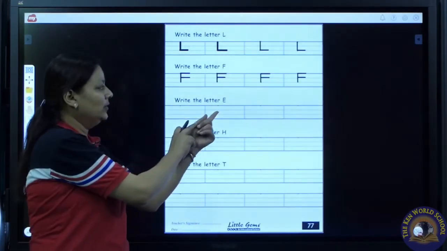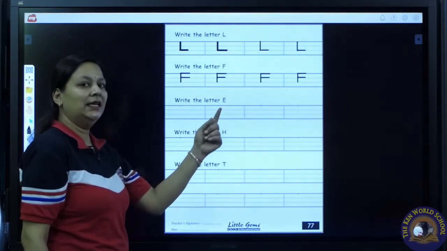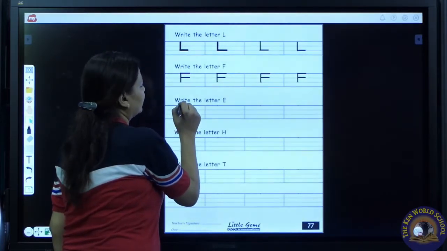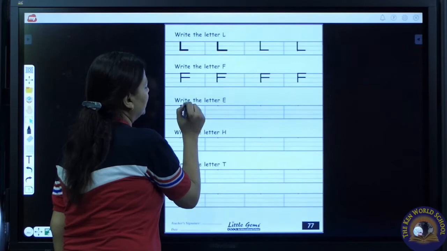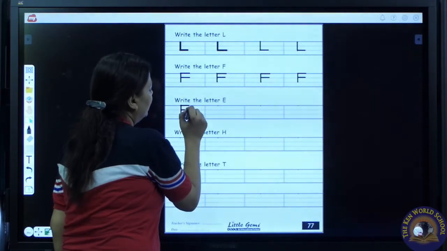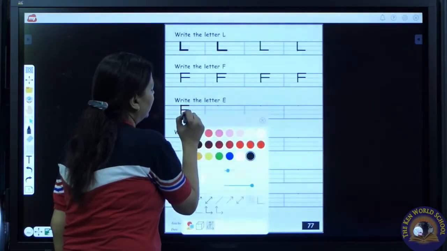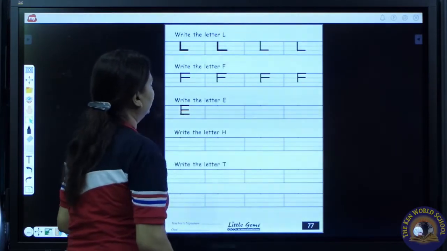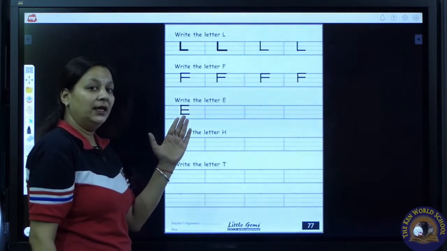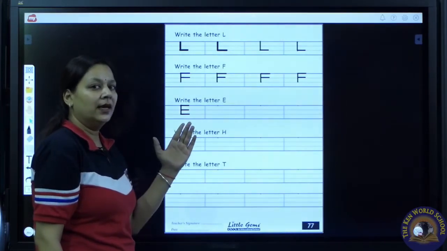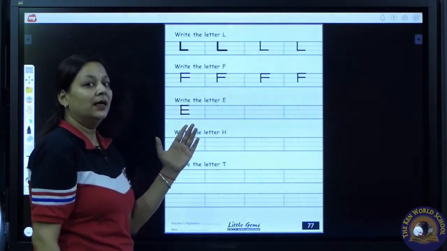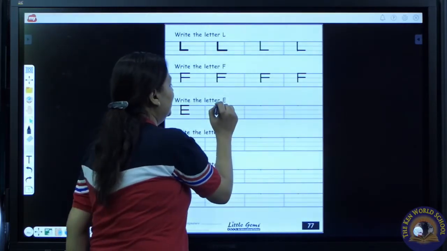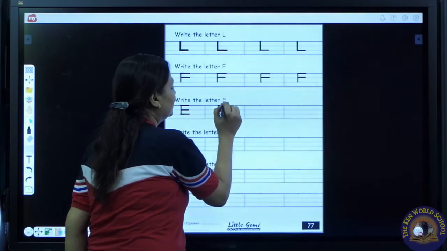Now we are going to write letter E. Draw a standing line. One sleeping line on the top line. One more sleeping line on the middle line. One more sleeping line on the base line. This is letter E. E says eh. E says eh. E as in elephant. E as in elephant.